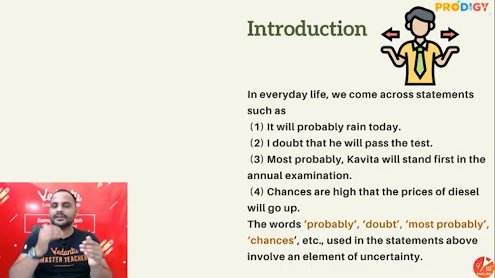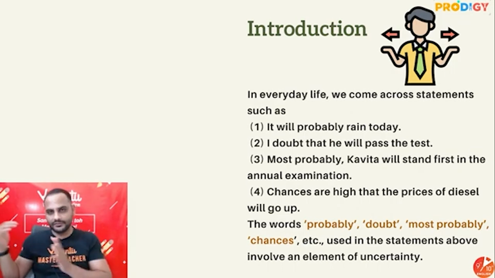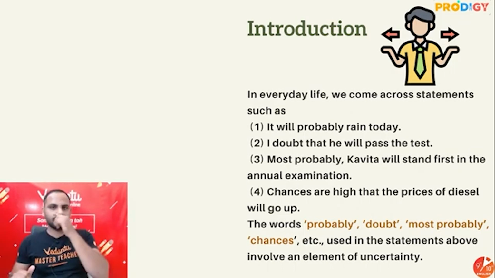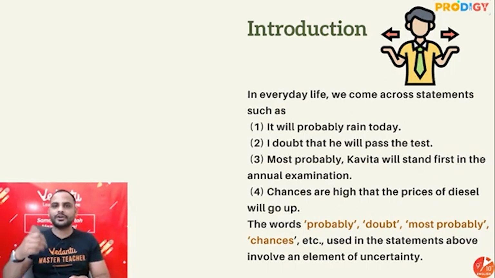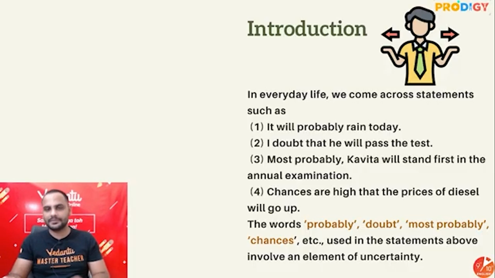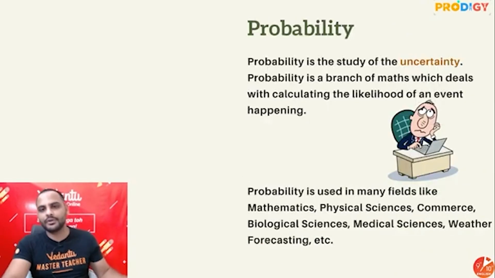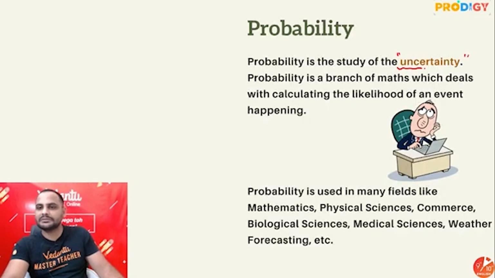How do we know what are the chances of happening of something? As you know, we cannot guess the future, right? That doesn't happen. If I do a coin toss, I cannot be very sure that I'll get head only or I'll get tail only. But I can calculate the chances of happening of it. So that is what we are going to learn in the concept probability. It is the study of uncertainty. That means something might happen, might not happen.